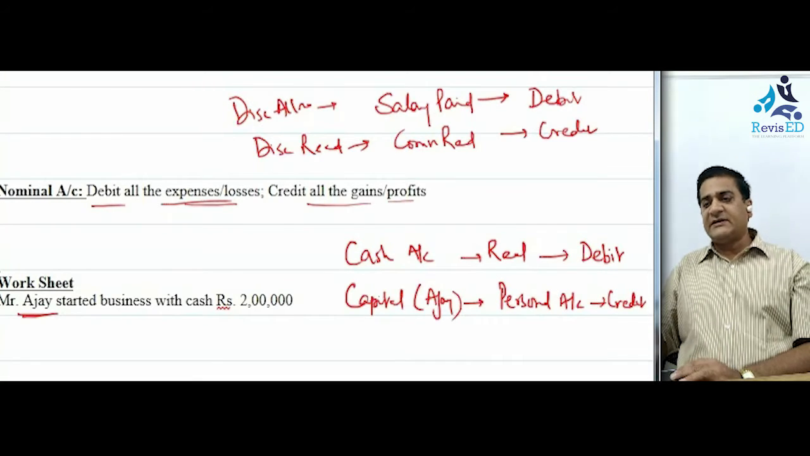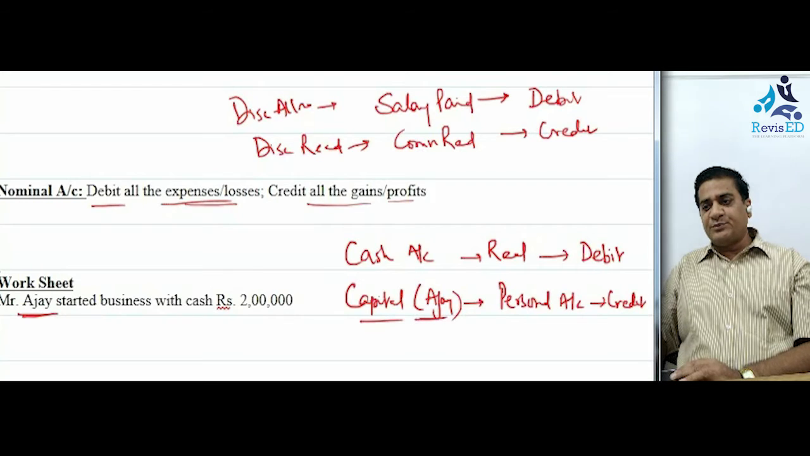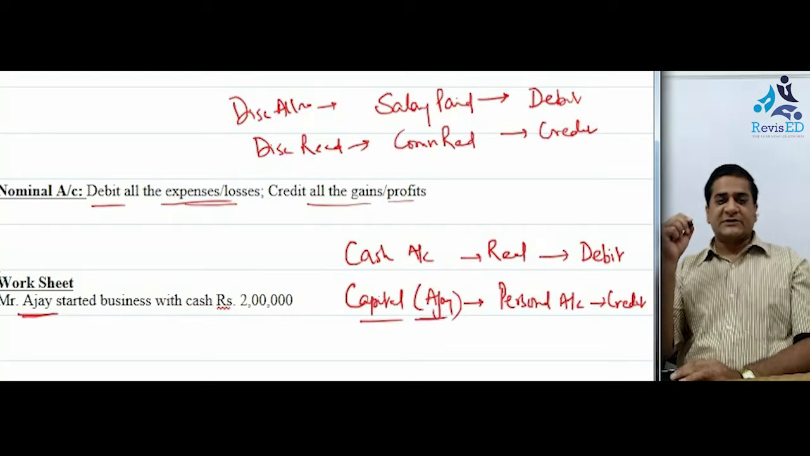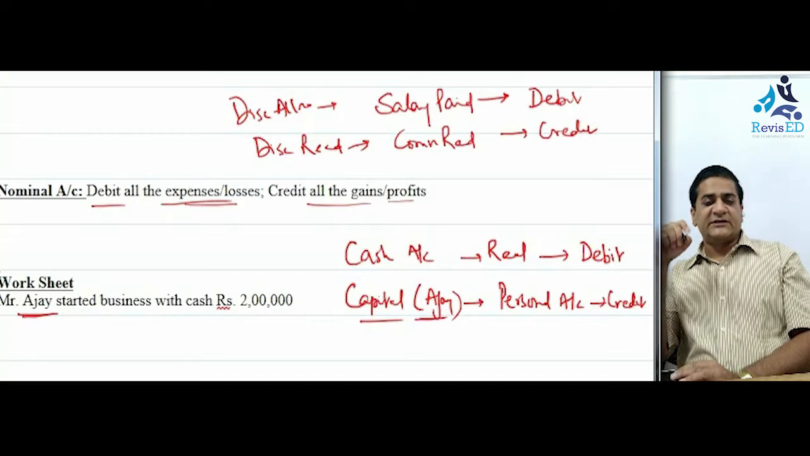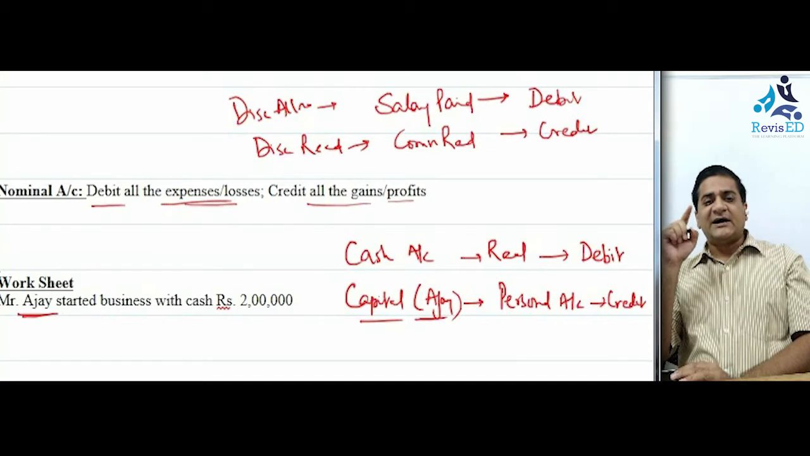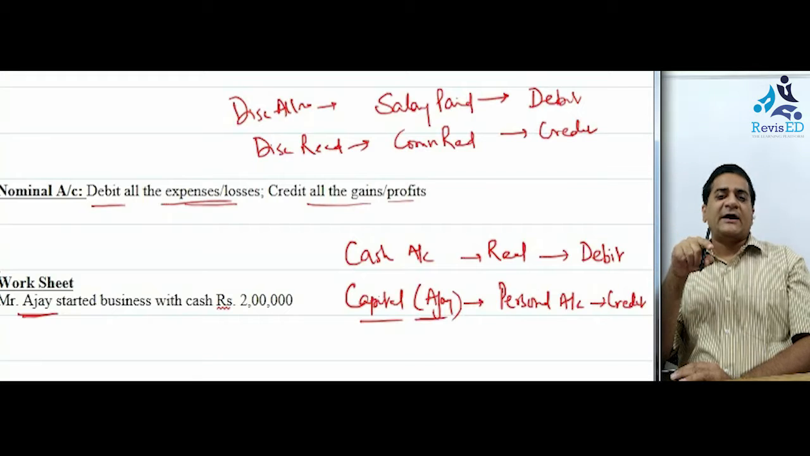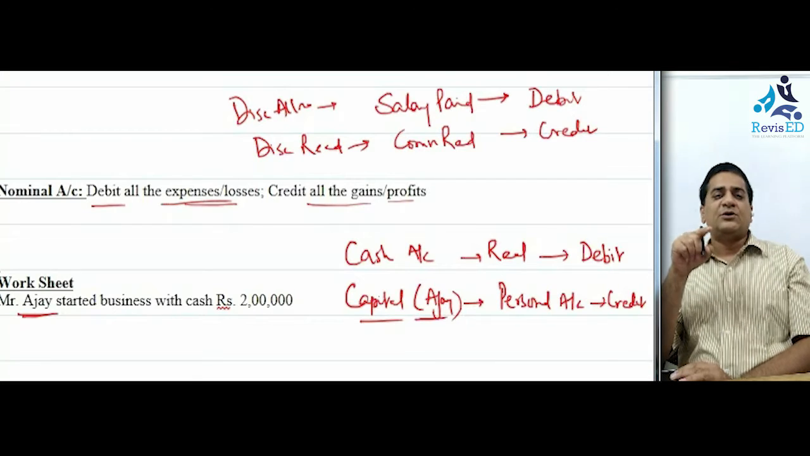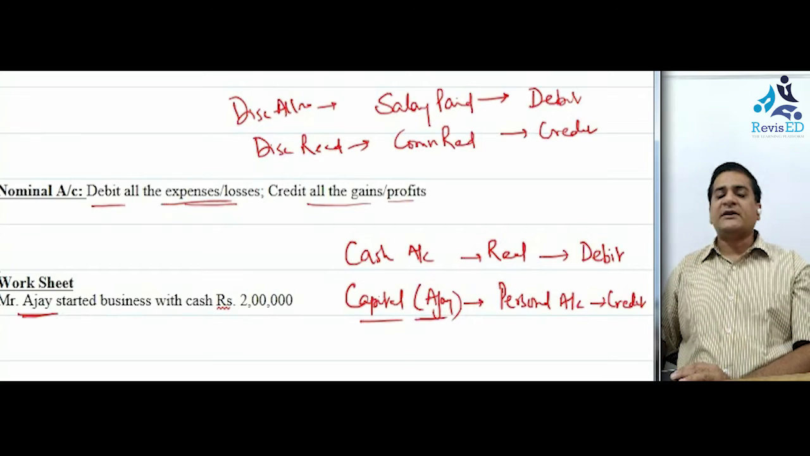And if we need to verify, this is related to personal account. And what are the rules of personal account? The rules of personal account say debit the receiver and credit the giver. Here Mr. Ajay is the giver of 2 lakh rupees in the form of capital to the business. Ajay is the giver, so his account is to be credited.